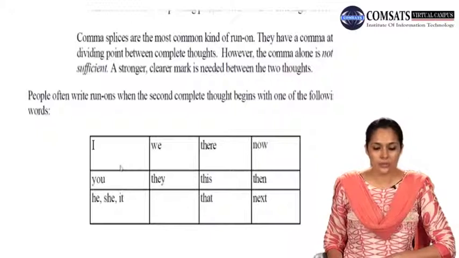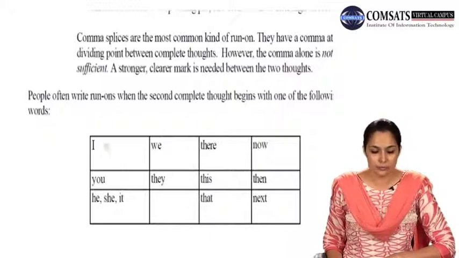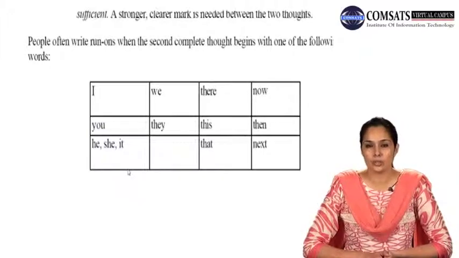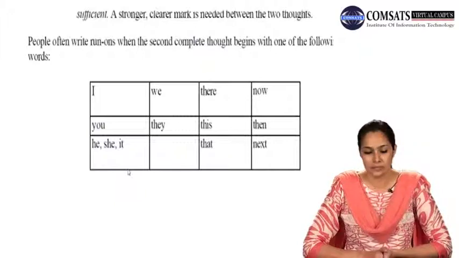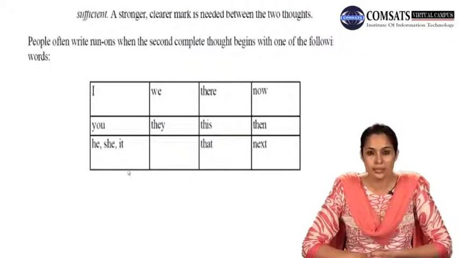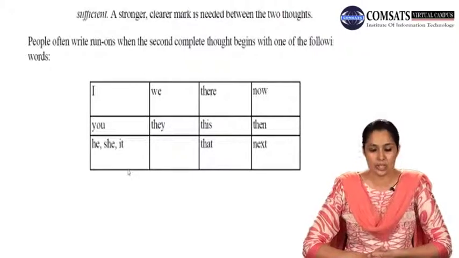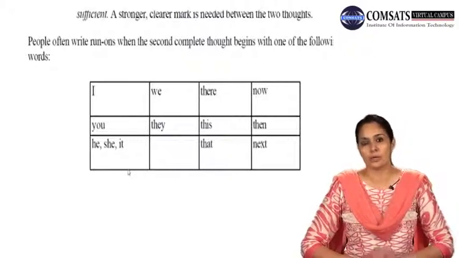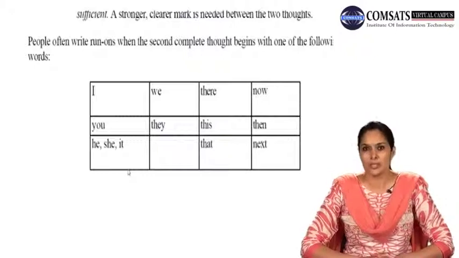People often write run-ons when the second complete thought begins with the following words. Now most of the time people make the mistake of a run-on sentence where these words begin the second part of the sentence, that is I, we, and then we have these first, second, third persons. I, we, first person singular and plural. You, they are the second person. He, she, it the third person. जब आपकी second वाला sentence usually इन words से शुरू होता है तो वहाँ पर लोग अक्सर comma splice की गलती करते हैं.